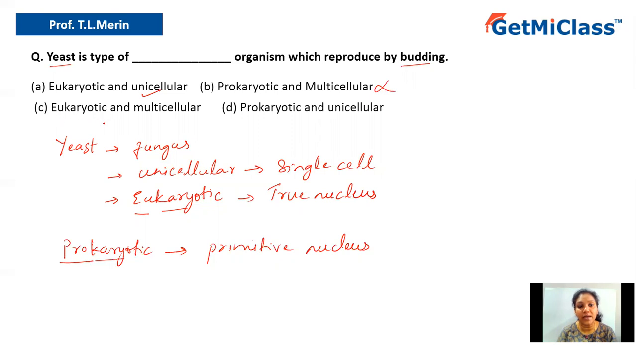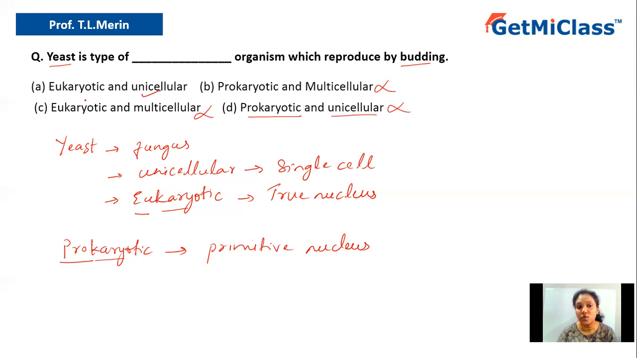Option C says eukaryotic and multicellular. Yes, they are eukaryotic, but they are not multicellular. They are unicellular. Hence option C is wrong. Option D says prokaryotic and unicellular. Prokaryotic, as I told you, yes, these are the organisms which consist of primitive nucleus, but in case of yeast, they consist of true nucleus. And unicellular, yes, yeast is unicellular, but they are not prokaryotic, they are eukaryotic. Hence, option D is also ruled out.